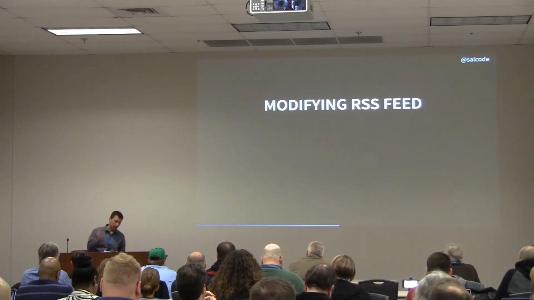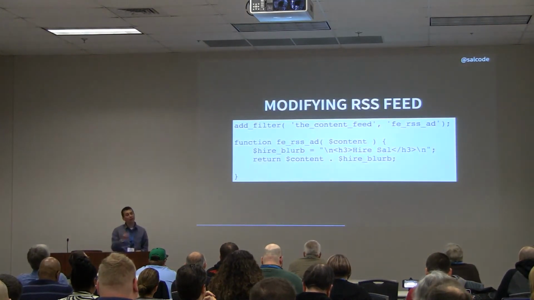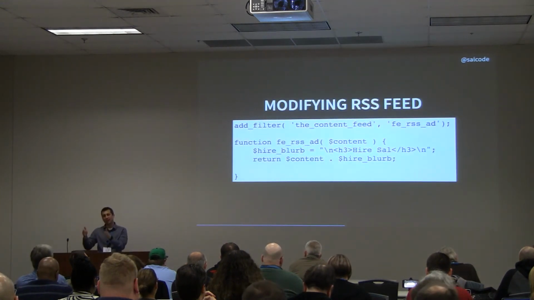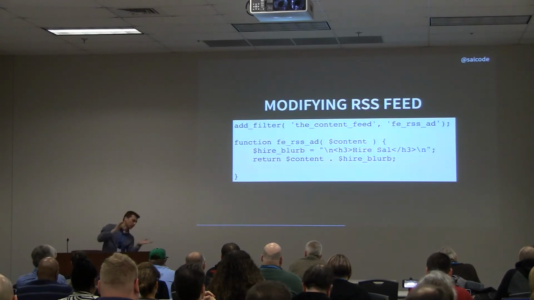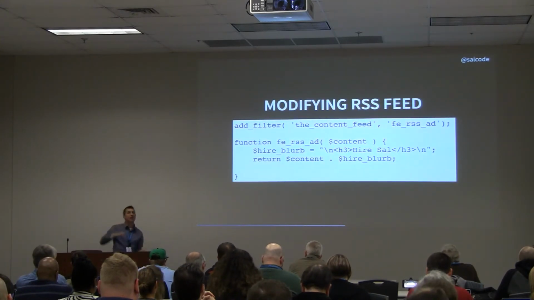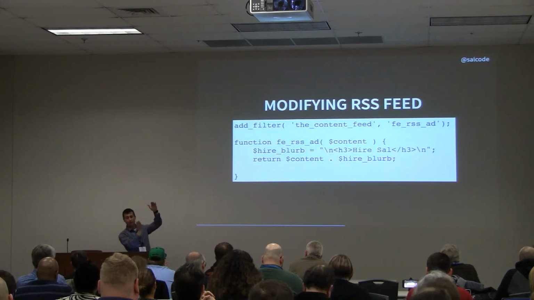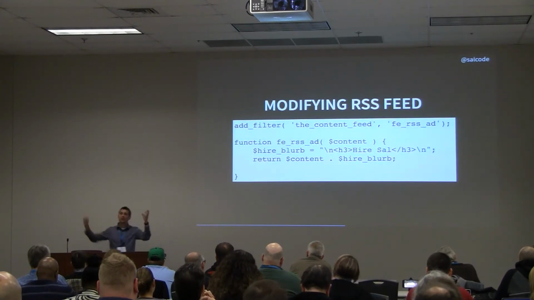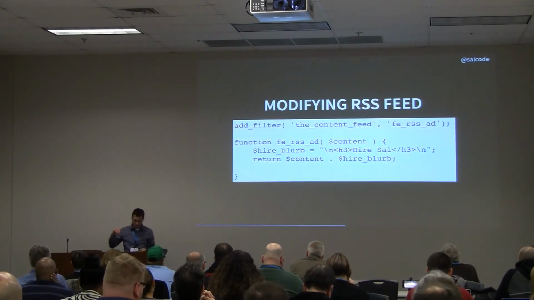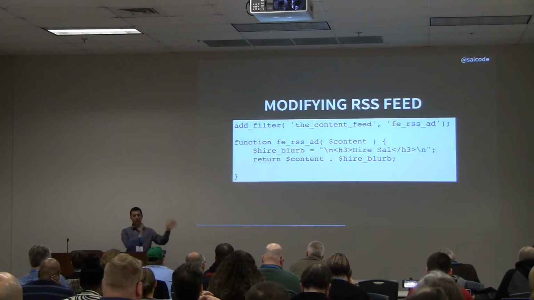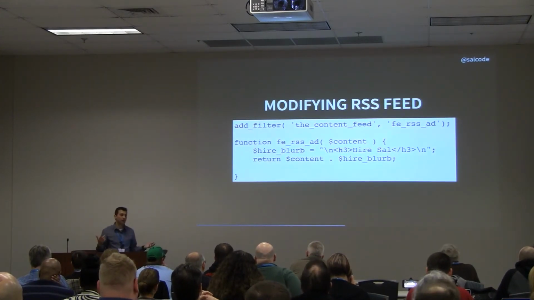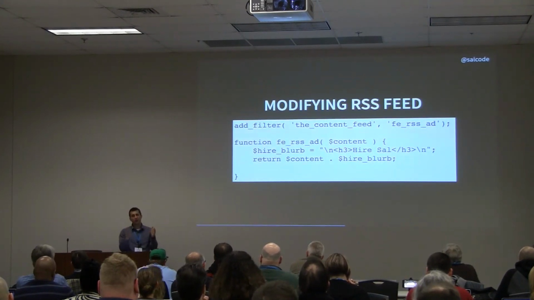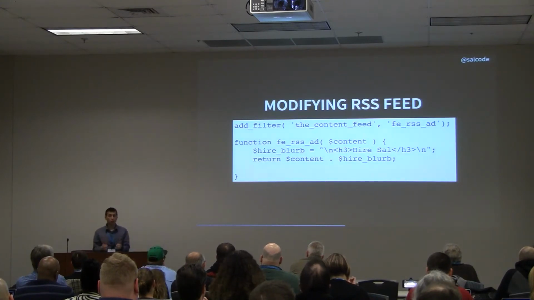So we can tap in here. We've got another tube. And actually the tube we talked about with the content is coming along. We saw that hook for the content, that cutout, and then the tube kind of splits, right? So here it goes to display on the page, and here it goes to display in the feed, and this one going to the feed has its own cutout as well. This one's called the content feed, so we can drop a function in there. This function takes in the content, and in this case we are appending, sticking on the end, this hiring blurb. Hire Sal, it says. So now every article in my feed, everything you read, is going to end up with this content on the end. So this is a cool trick.